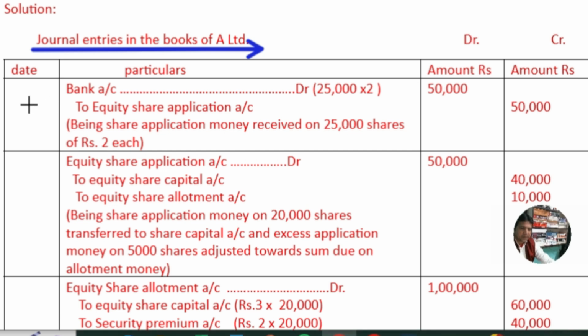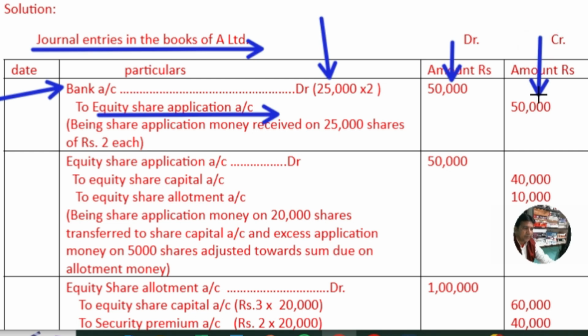On receiving of application money, bank account debit, and the total number of shares. Though the company has issued 20,000, the company has received 25,000 share application money, and that excess 10,000 rupees will be adjusted towards sums due on allotment. I already explained this while explaining the questions. Then the amount will be debited in this manner: 25,000 into 2, 50,000 debit and credit. So this amount is received against application money, that is, equity share applications.